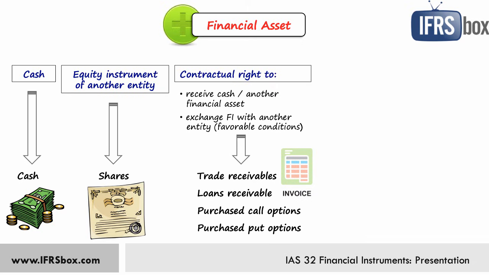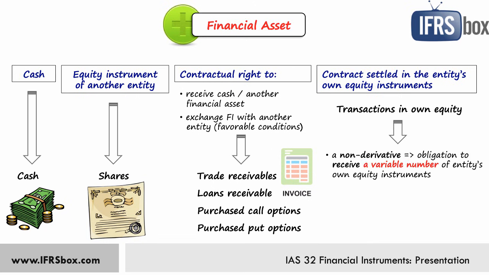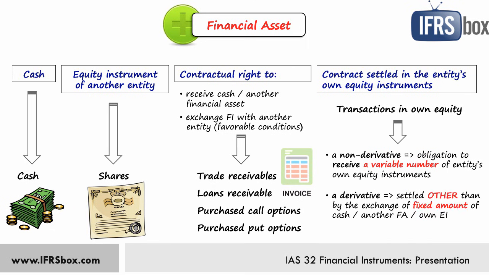The last group of financial assets in the definition represents some contracts that will or may be settled in the entity's own equity instruments and is either a non-derivative for which the entity is or may be obliged to receive a variable number of the entity's own equity instruments, or a derivative that will or may be settled other than by exchange of a fixed amount of cash or another financial asset for a fixed number of the entity's own equity instruments. I know this sounds a bit alien, but we will explain this a bit later in this video.